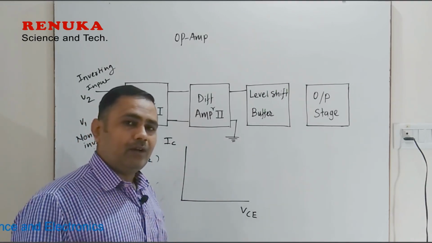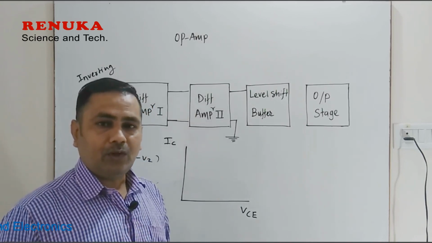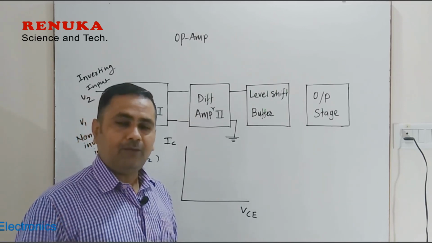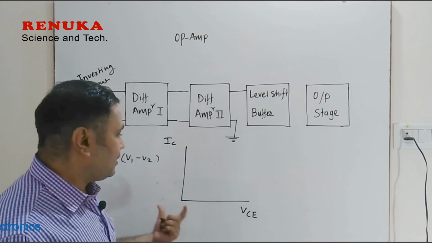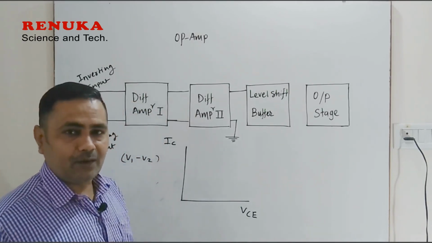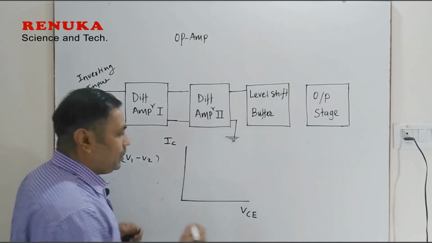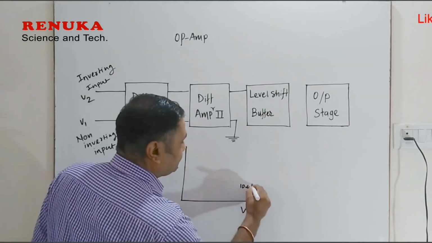To make a diode forward biased, we need a voltage of 0.7 volt. That is the minimum voltage to forward bias a diode, and if you convert it into current, that current will be near about 10 microampere.